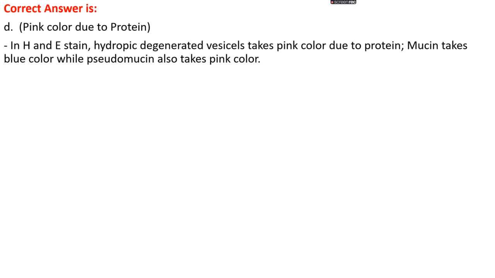In H and E, that is hematoxylin and eosin stain, the hydropic degenerated vesicles, that is vesicles which contain watery fluid, take a pink color while staining with hematoxylin and eosin due to the presence of protein. While mucin is a glycoprotein which is mainly constituted of mucus. When we stain with hematoxylin and eosin, it takes blue color, while pseudomucins also take pink color.